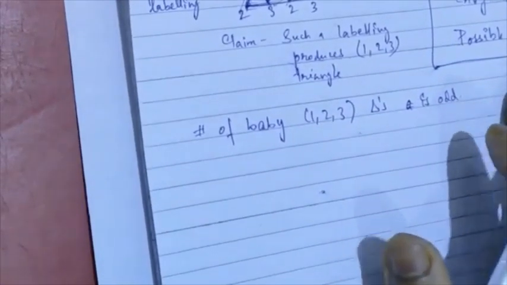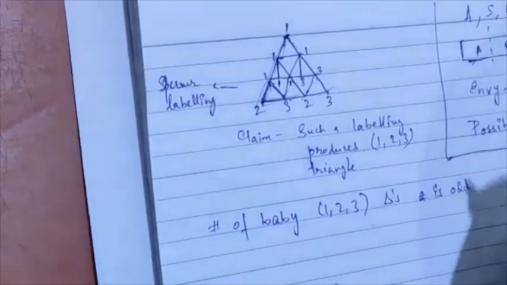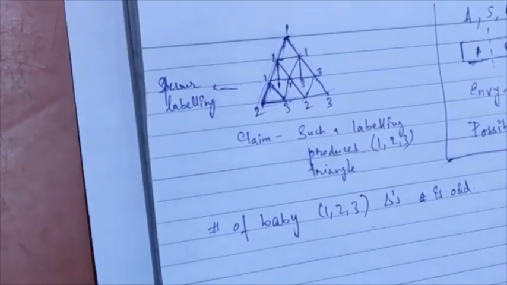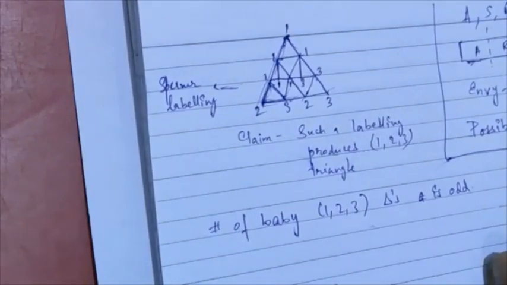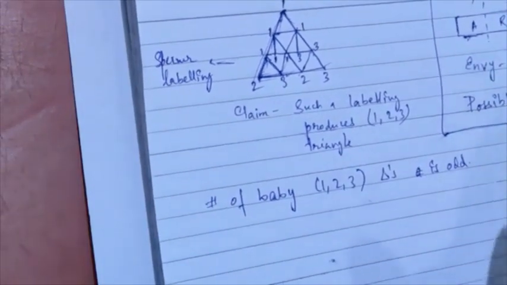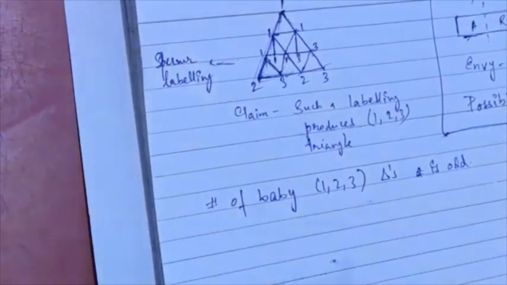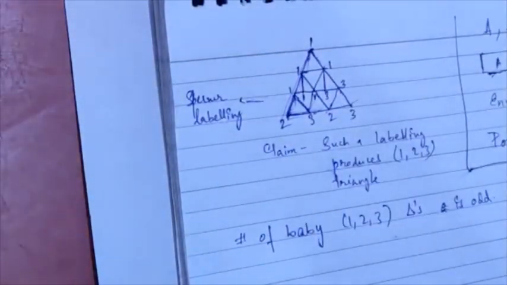Okay, so I'm pretty sure everyone knows that the smallest odd number is 1. So you're at least guaranteed of a single 1, 2, 3 triangle. Okay. So how are we going to do this? We are going to do this the following way. We are going to do this by a counting argument. So what do we mean by a counting argument?